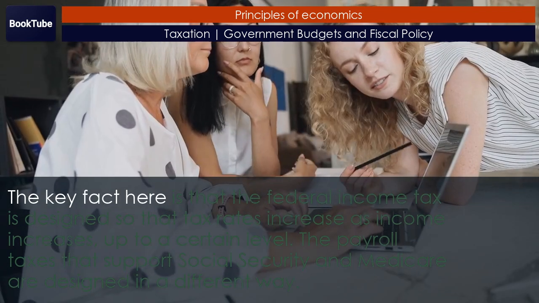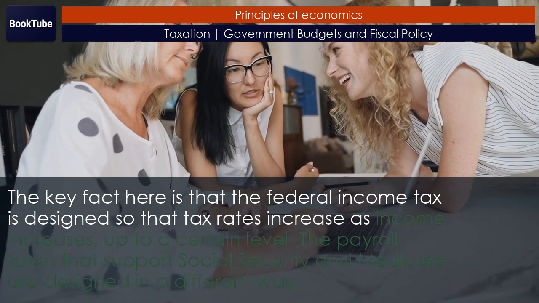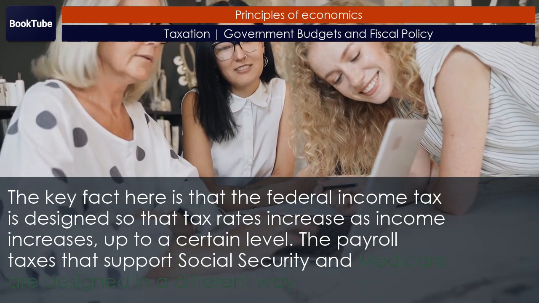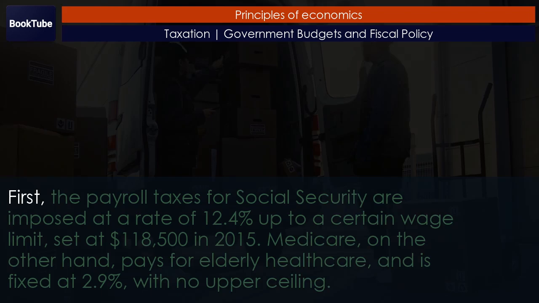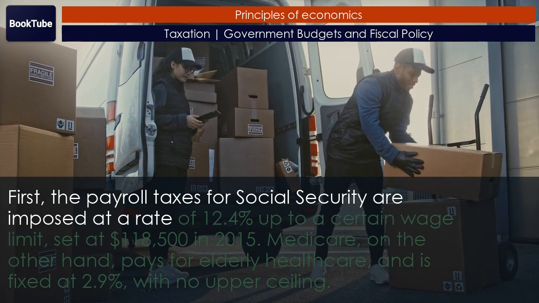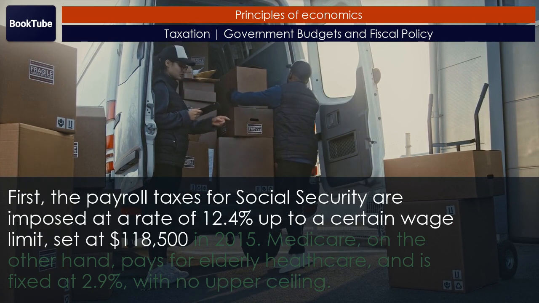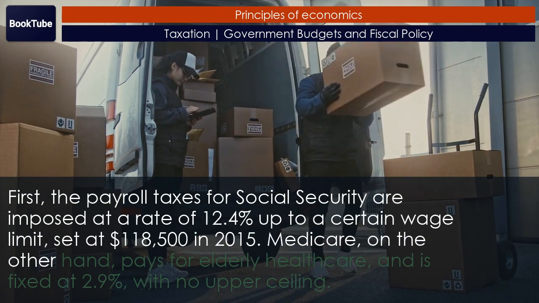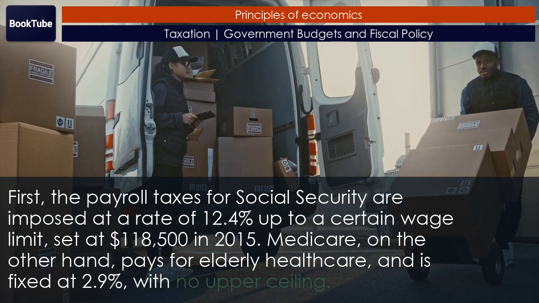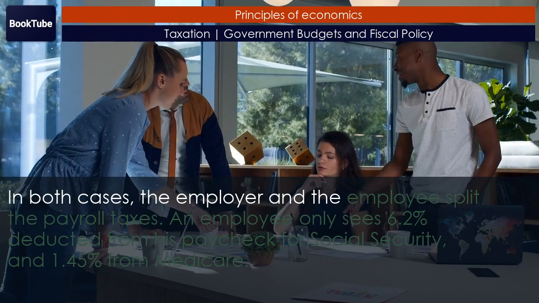The key fact here is that the federal income tax is designed so that tax rates increase as income increases. Up to a certain level, the payroll taxes that support Social Security and Medicare are designed in a different way. First, the payroll taxes for Social Security are imposed at a rate of 12.4% up to a certain wage limit, set at $118,500 in 2015. Medicare, on the other hand, pays for elderly health care, and is fixed at 2.9%, with no upper ceiling. In both cases, the employer and the employee split the payroll taxes.